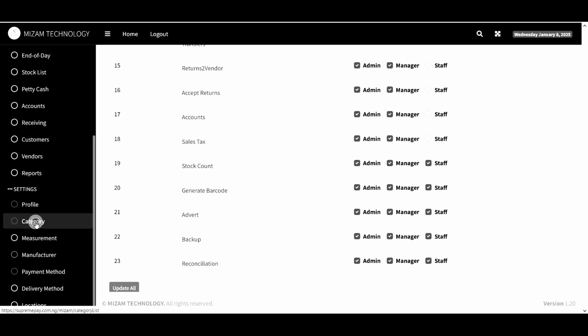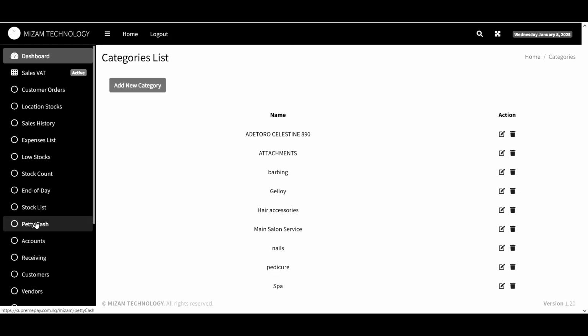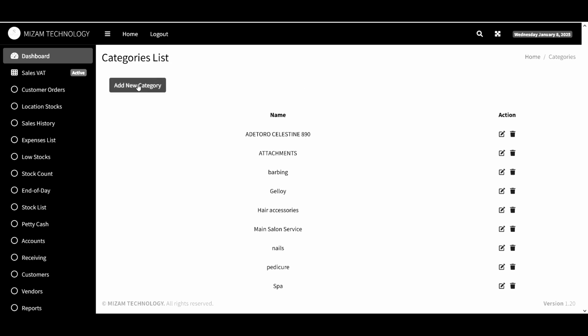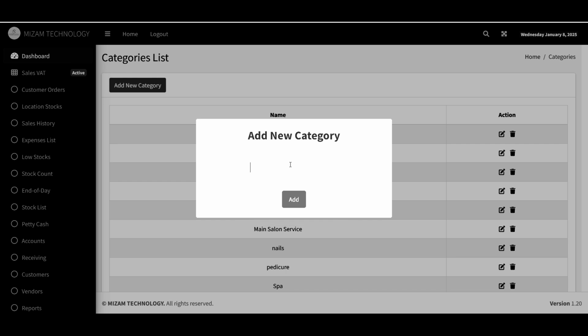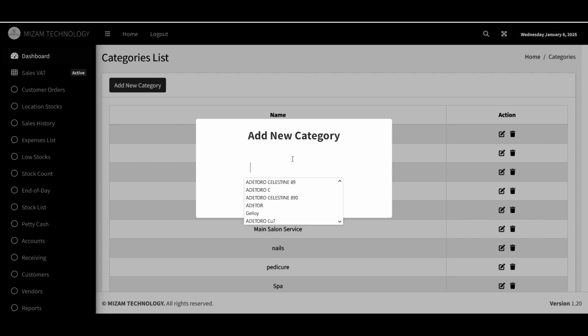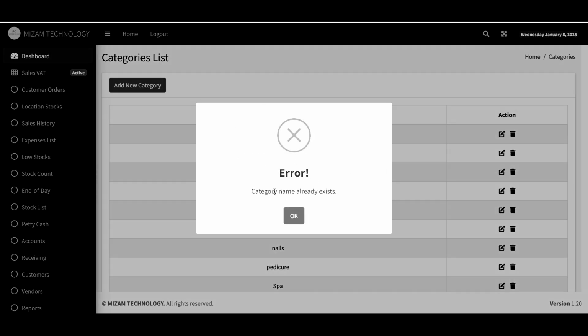Then let's go to category. We move to category settings. Under this category, you list the categories for your business. So from here now, we can add new category. Now, if the category already exists, let's assume that this attachment now, we mistakenly added it twice. You click on add, then you have this error saying category name already exists.